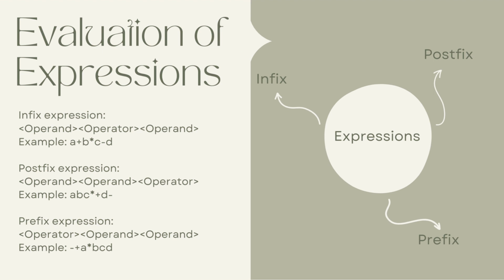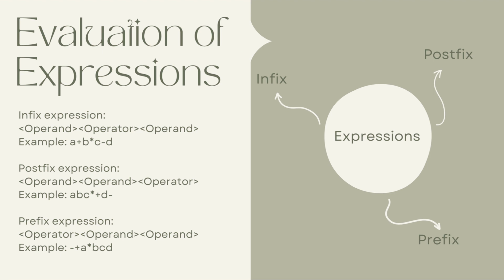And the third expression is the prefix expression. So it is the form of an arithmetic notation in which we will fix the arithmetic operator before the two operands. So this is why we call prefix, before the two operands. So for example, in here you can see the example is minus plus a times bc d.